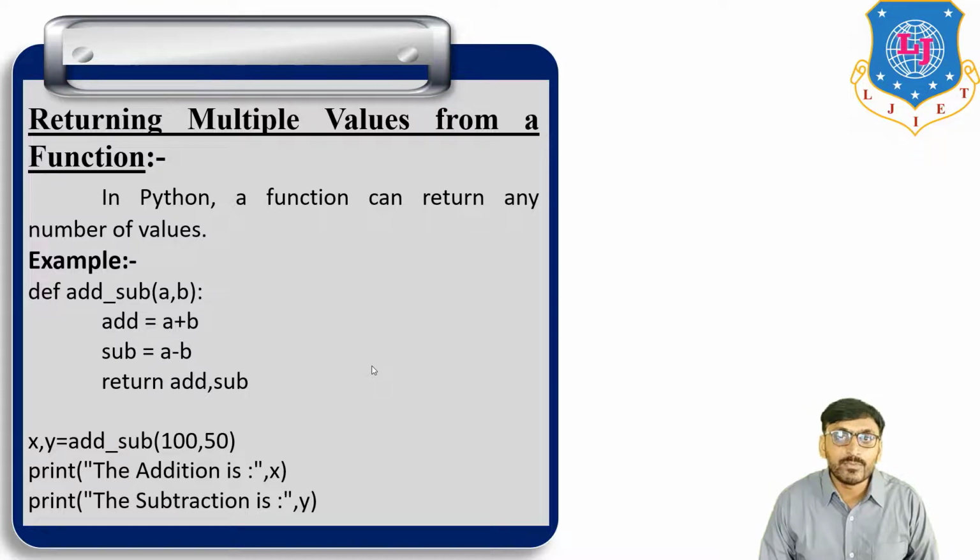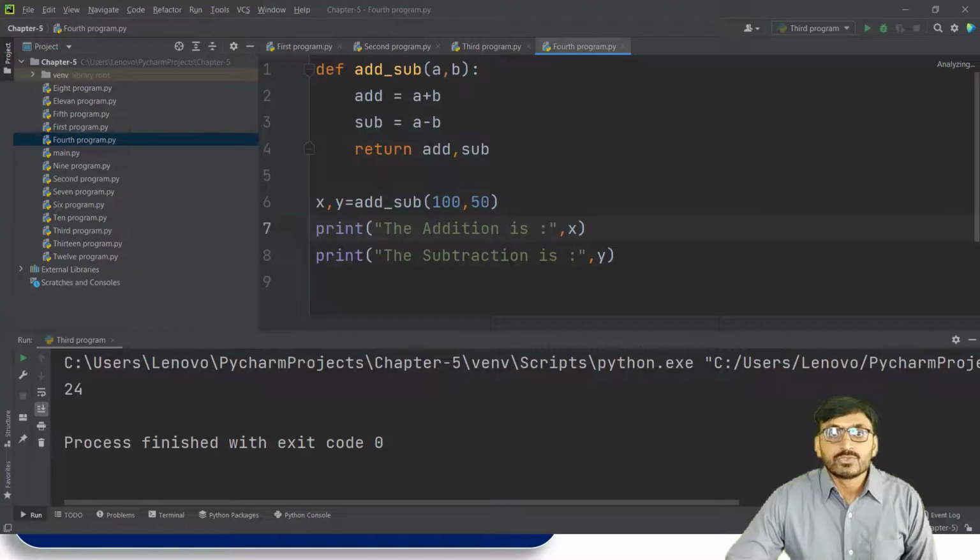Now the same program we run in PyCharm. In the body of the program, add is equal to a plus b and sub is equal to a minus b, and we return both values, add and sub. So it returns more than one value.